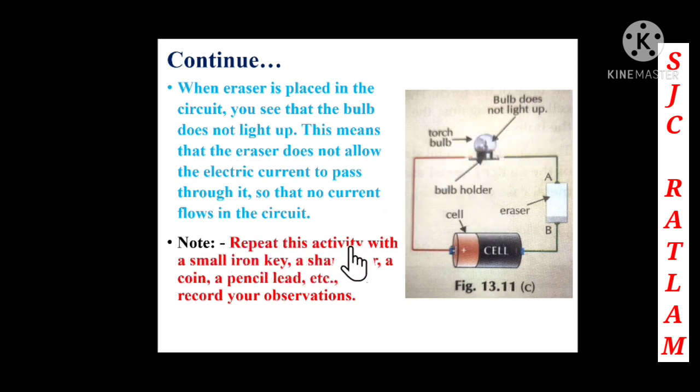Repeat this activity with a small iron key, a sharpener, a coin, a pencil lead, etc., and record your observation. Children, when you use the small iron key and the pencil lead, the current will flow, but when you use the sharpener, the current will not flow.